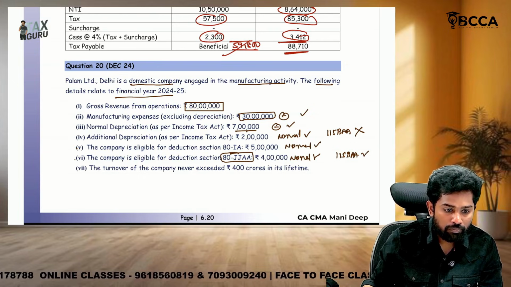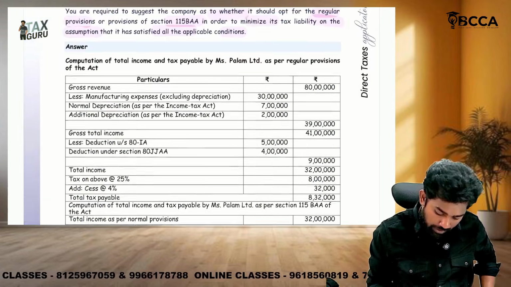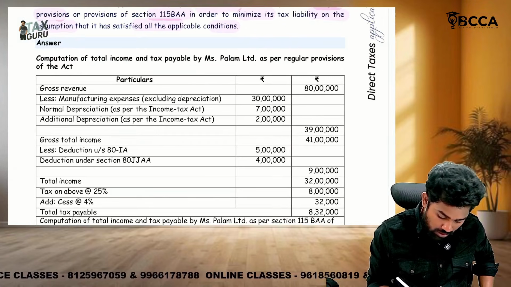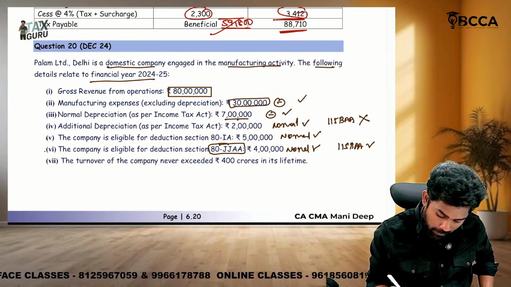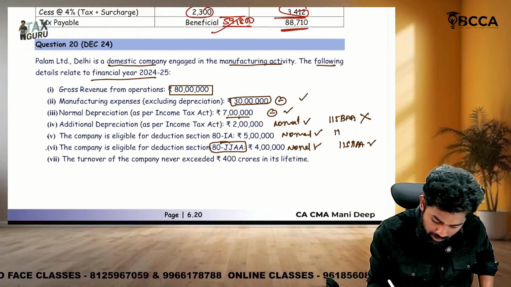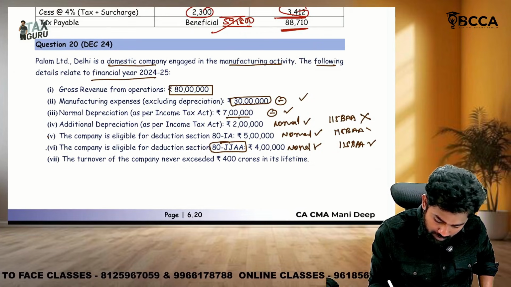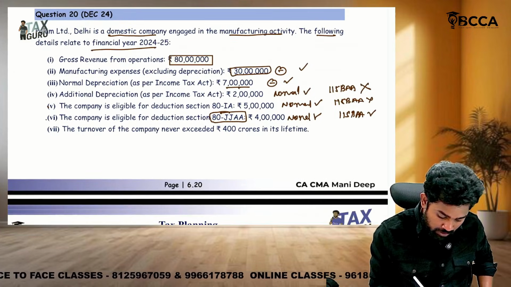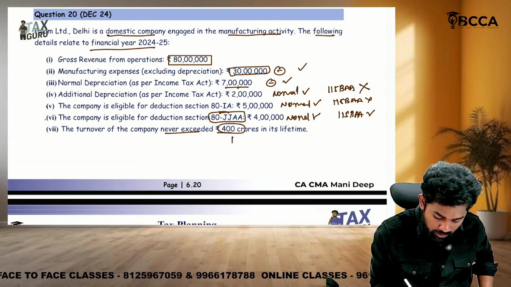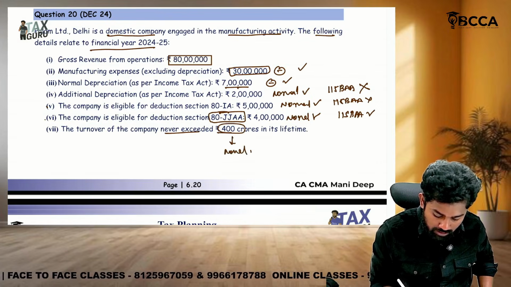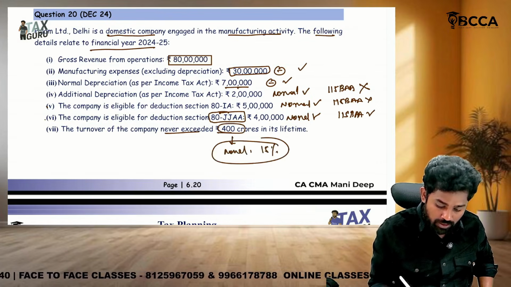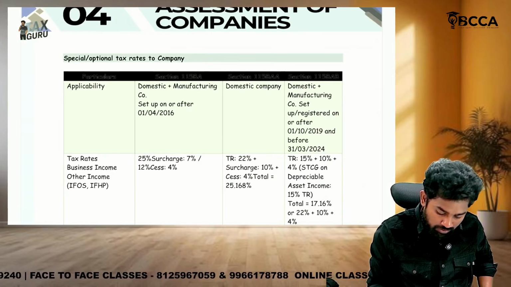So 80IA is not allowed under 115BAA, whereas this is eligible. The company turnover never exceeded 400 crores. So that means even under normal provisions, the tax rate remains 15%. Quickly, sir, once I will show you the 115BAA provisions.